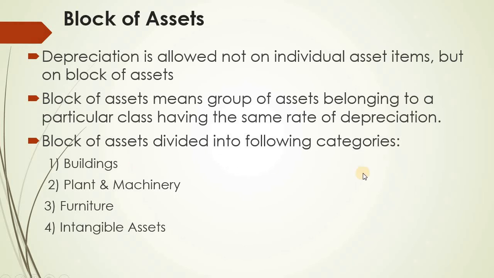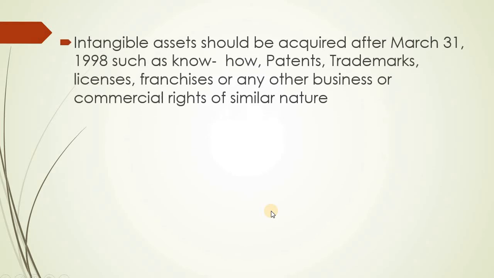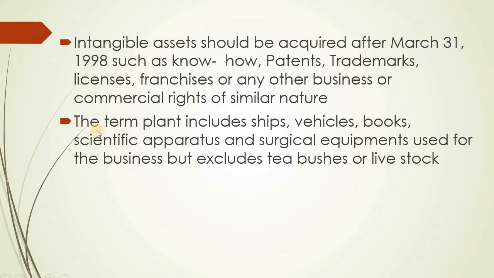Then blocks of assets, as per the IT law, are divided into only four: buildings, plant and machinery, furniture and intangible assets. So all the different assets which the company has are added to the relevant block of asset. Now regarding intangible assets, they should be acquired only after 31st March 1998. Then only they will be added to the block. So what are the intangible assets? Such as technical know-how, patents, trademarks, licenses, franchises or any other business or commercial rights of similar nature.